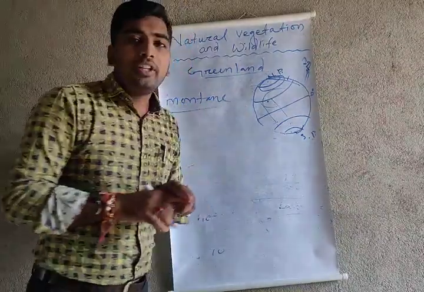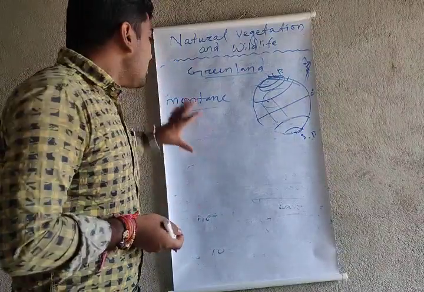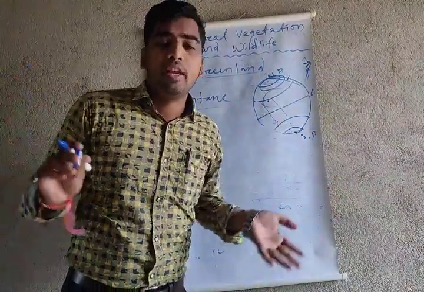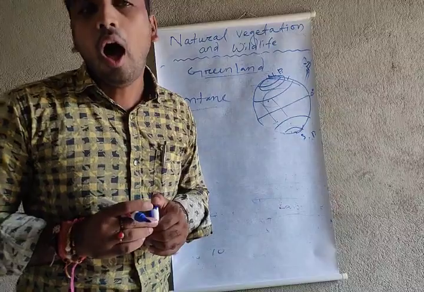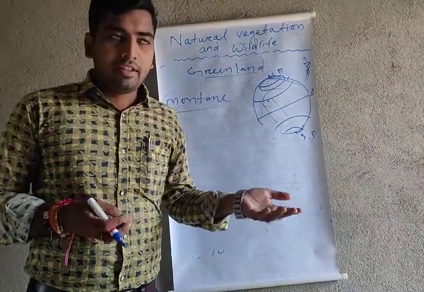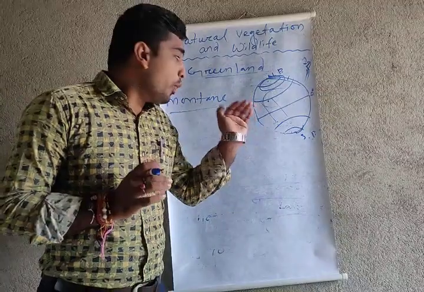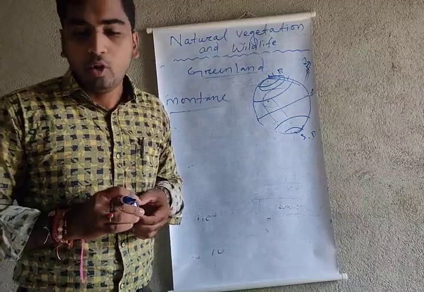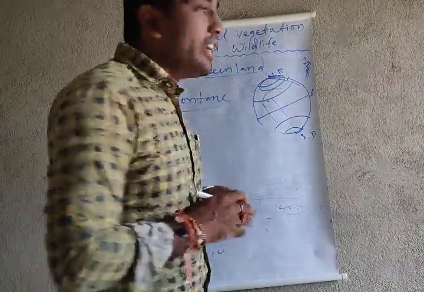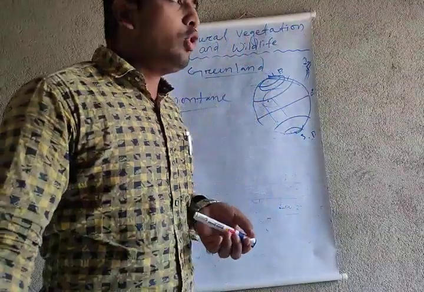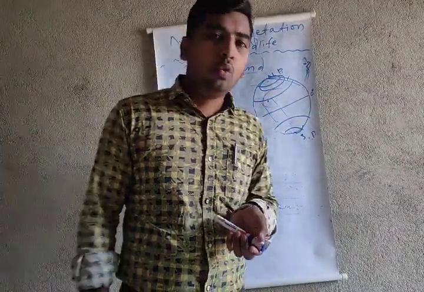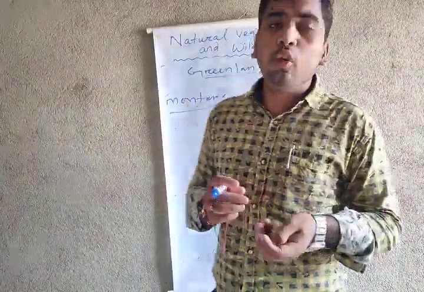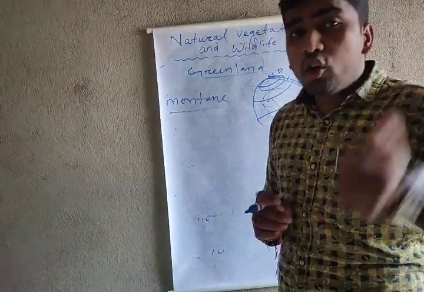Mountain vegetations. Mountain is another name of mountains. So this mountain vegetation comes from the many mountains there. We know that most of the parts of our earth are covered with mountains, just like Himalaya, K2, Kanchenjunga, so many mountains available here. And when the mountainous area is available here, there is also a small amount of vegetation. I am just giving one suggestion, my dear students. I know that today I am briefly teaching you, but I am also giving you the most important examples. So just watch this video and get all your points.